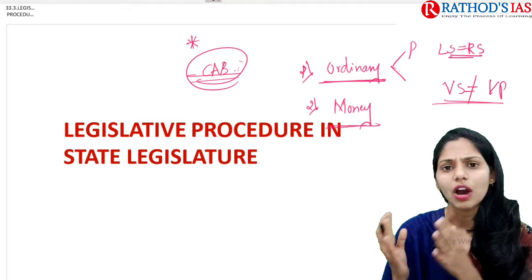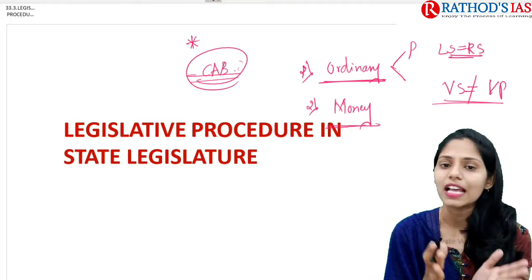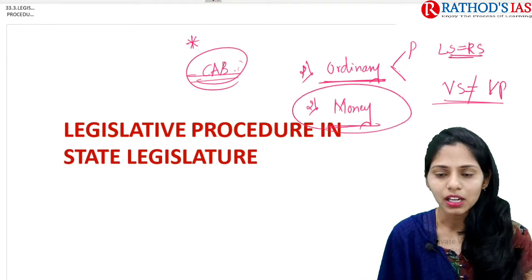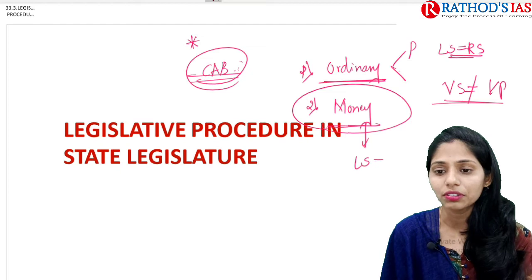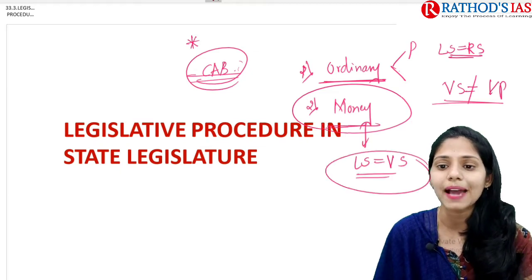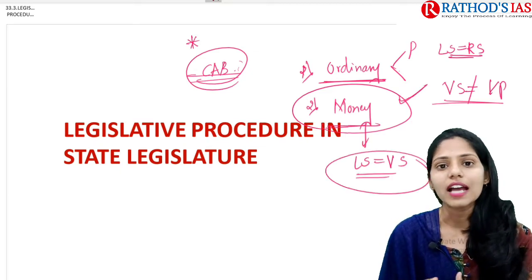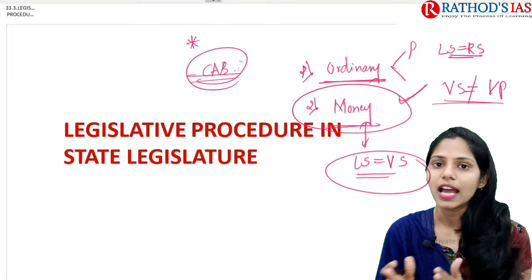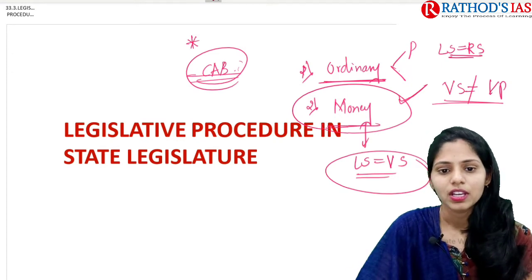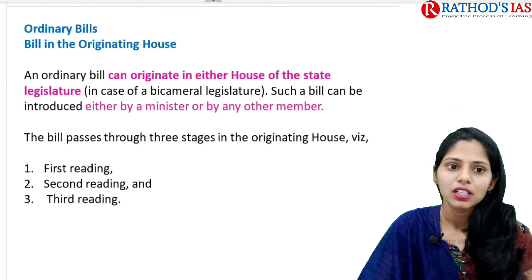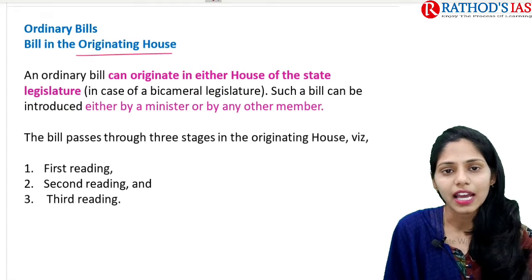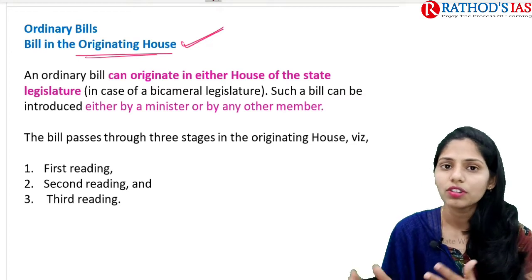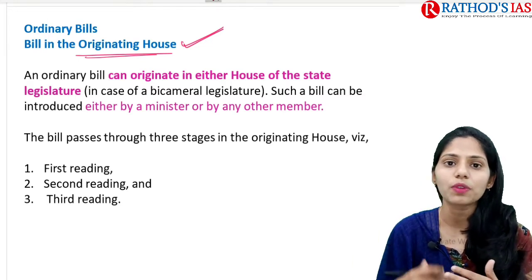We are going to discuss how it is different from Lok Sabha and how it is different from Vidhan Sabha. If you are talking about money bill, we can equate Lok Sabha with Vidhan Sabha regarding the passage of money bill. So let us start our discussion and see how it is different between parliament and the state legislature. With ordinary bills, the bill first originates in one house. Based on the originating house, we can have some differences in the legislative procedure of the ordinary bill.